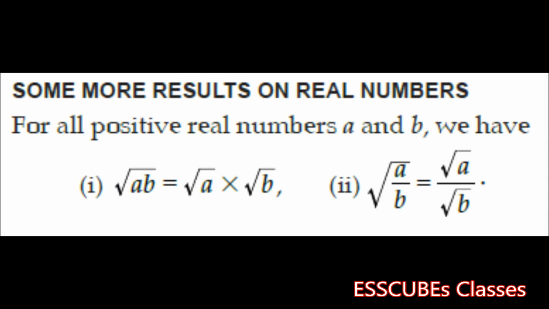There are certain important results. For all positive real numbers a and b, we have root over ab to be root over a into root over b, while root over a by b is nothing but root over a by root over b.